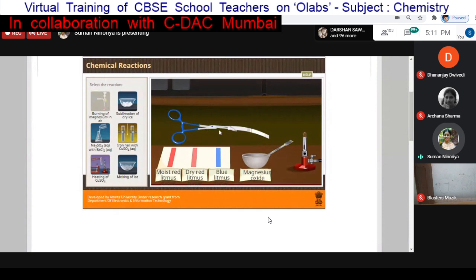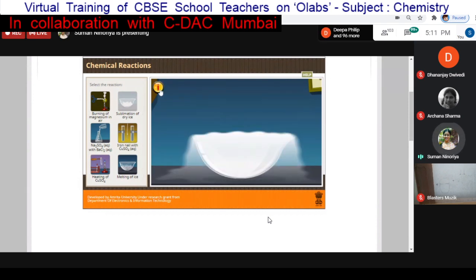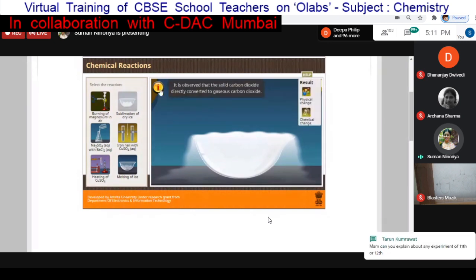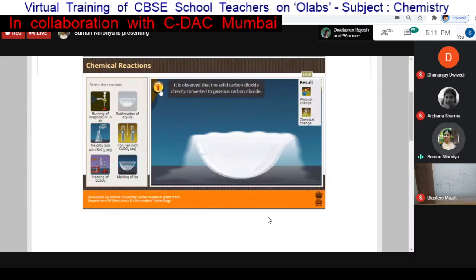So here this is one experiment, and we will see another experiment, simulation of dry ice. If you select it, you can see this ice is melting. Then there is an inferences section. You can read out the inferences: it is observed that solid carbon dioxide directly converted to gaseous carbon dioxide.